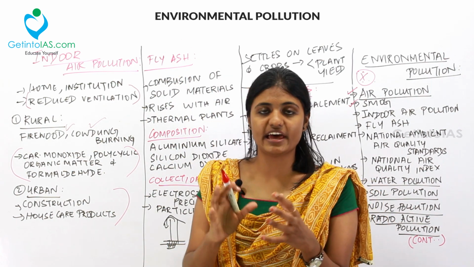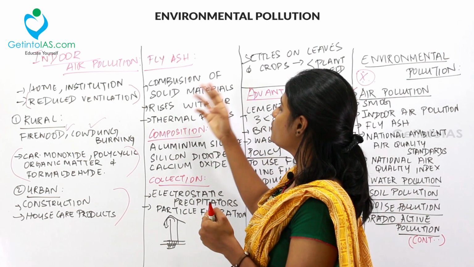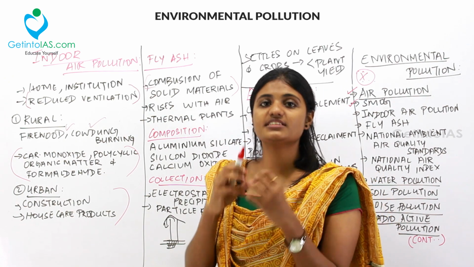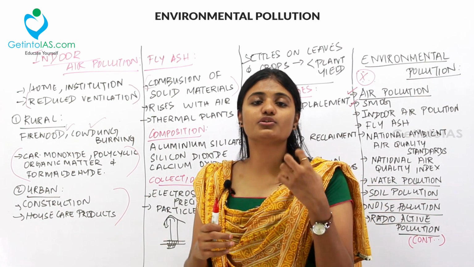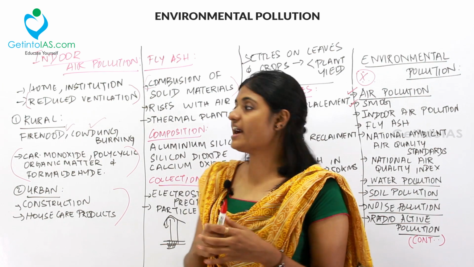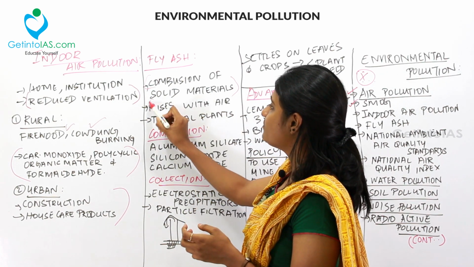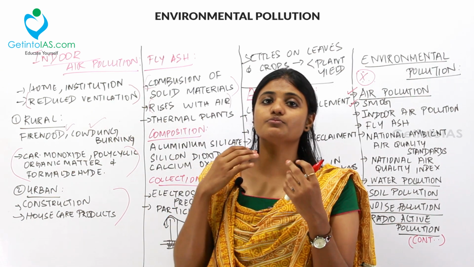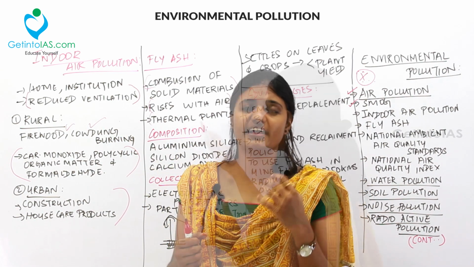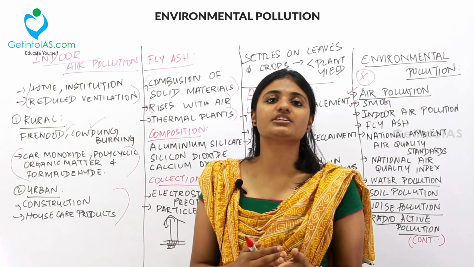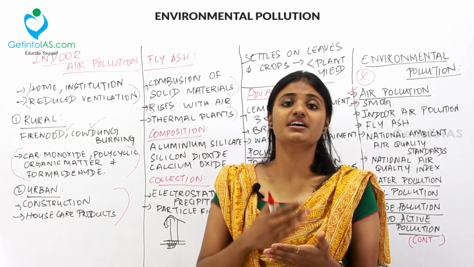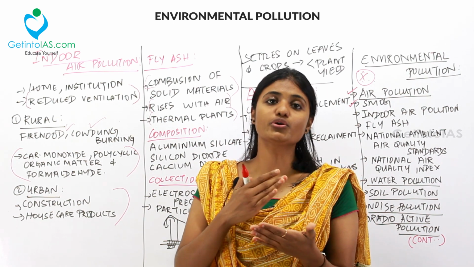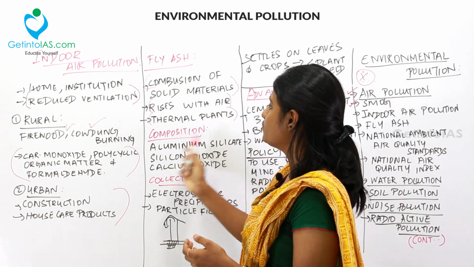So what is fly ash? Fly ash is the combustion of solid materials. When you burn solid materials, it causes fly ash. For example, when you burn coal or wood, it produces fly ash. This fly ash rises with air and moves to greater regions. That is, it moves to a greater length. And fly ash is mainly caused by thermal plants, because in India 73% of the plants are thermal plants which depend on coal. So this is the background for fly ash.